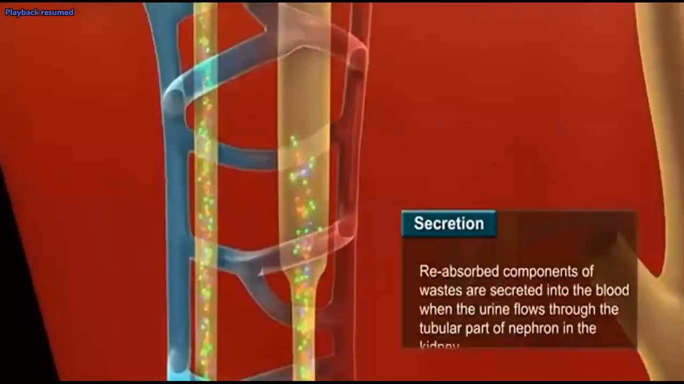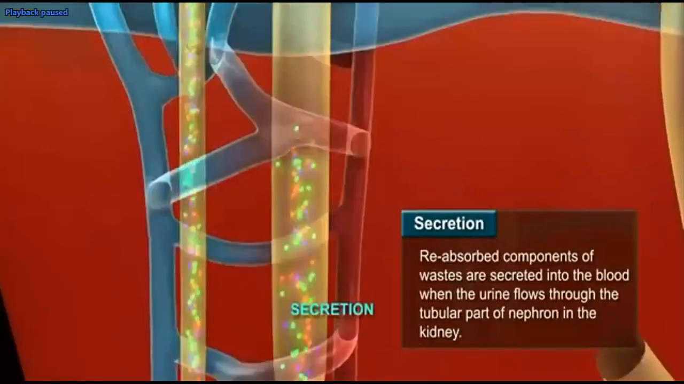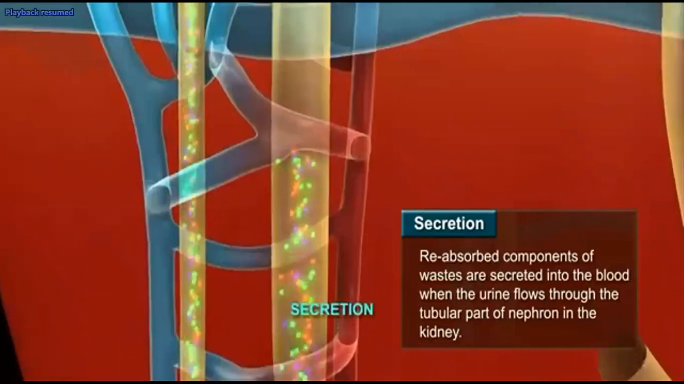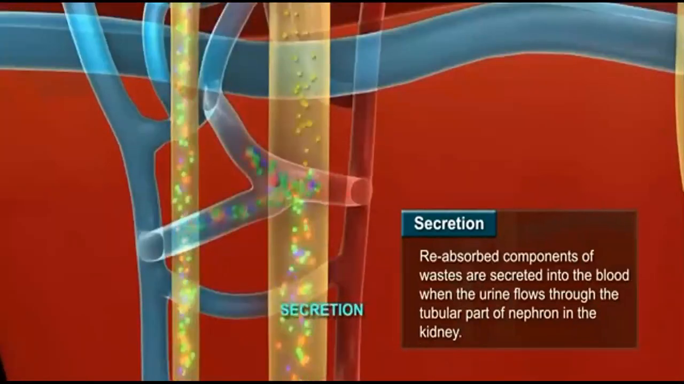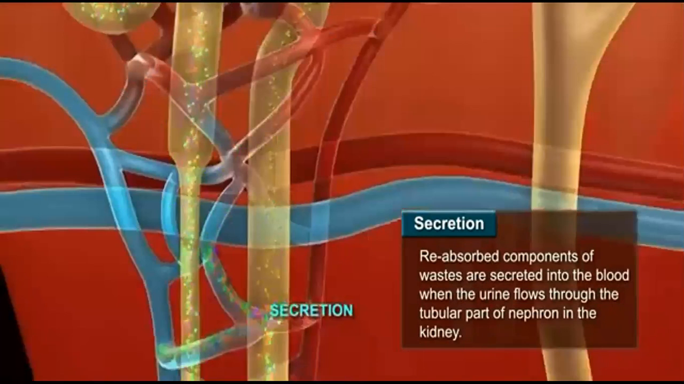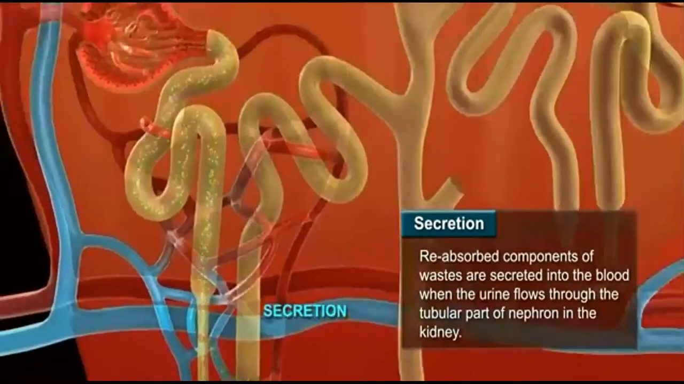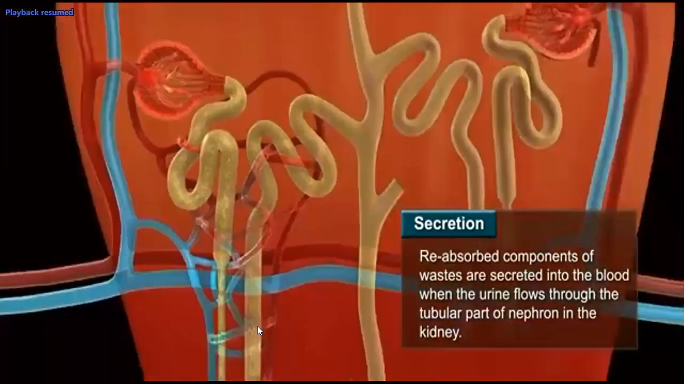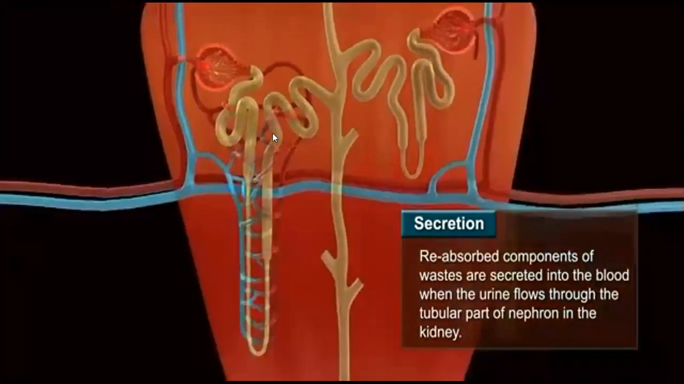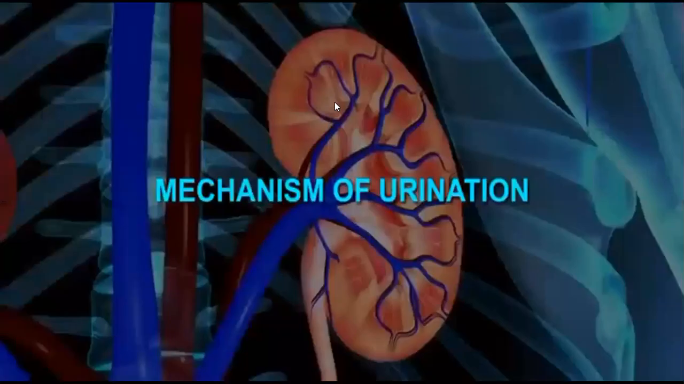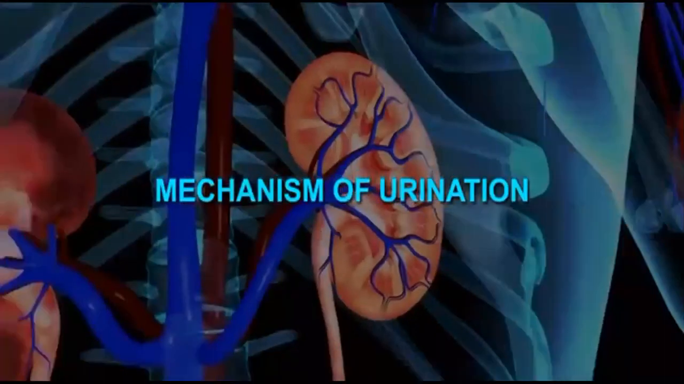Now, tubular secretion. Waste components are secreted into the tubule from the blood. So when the urine flows through the tubular part of the nephron in the kidney, see here, the waste material is transported here. Next, the mechanism of urine.